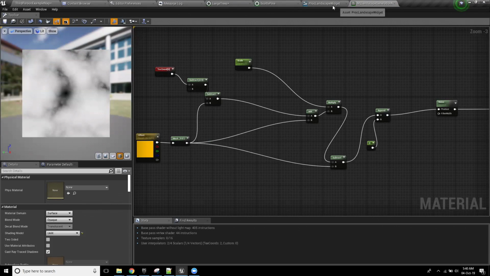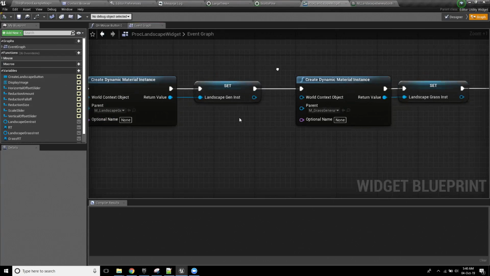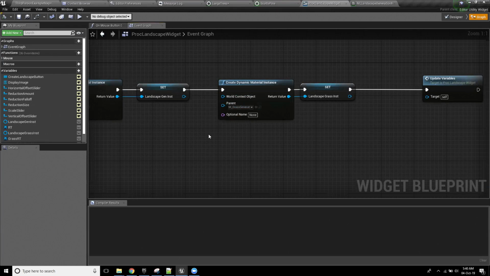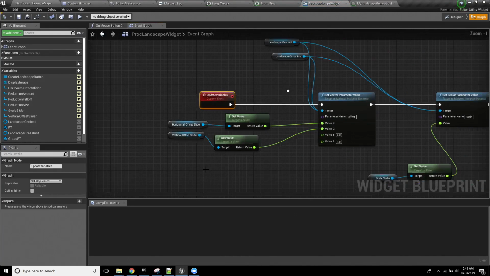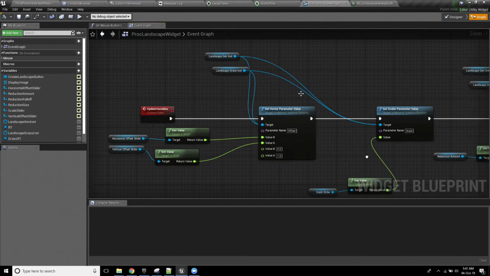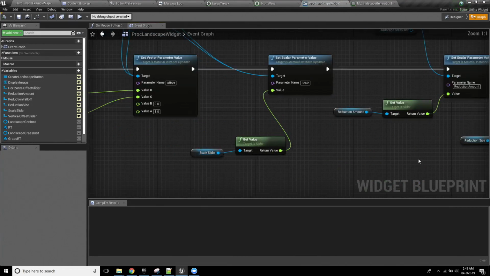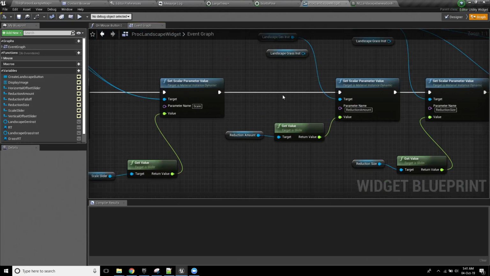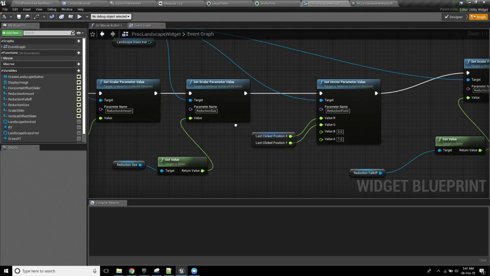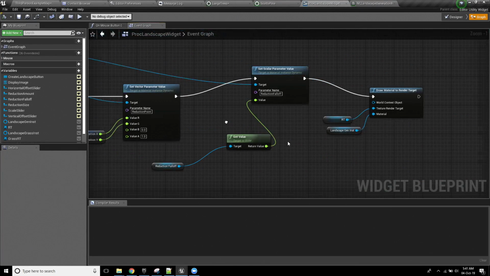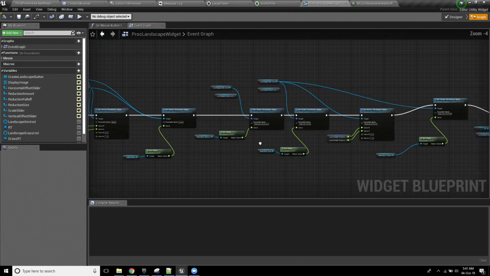Now, all I'm doing in this widget is literally getting this, and I'm calling, hey, I want to update all the variables. Your offset is just equal to what the slider has. Your scale is equal to what the scale slider is. Your reduction amount is what I'm using for that black area wherever I click. Your reduction size is this. I'm literally just running through and setting up all of these things and just letting it do its job.